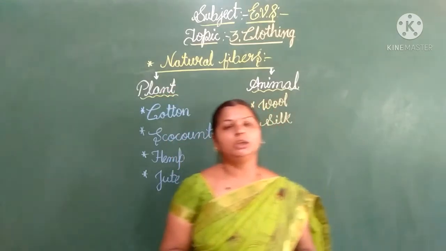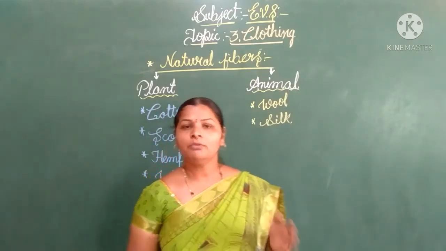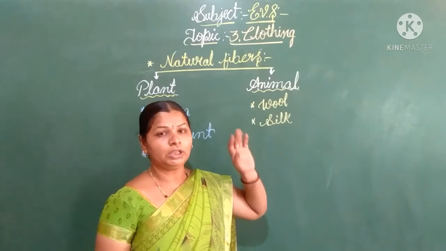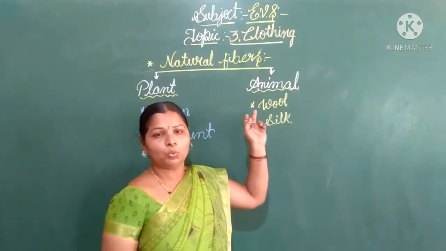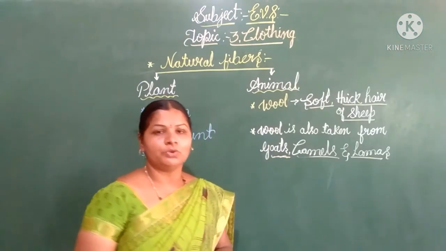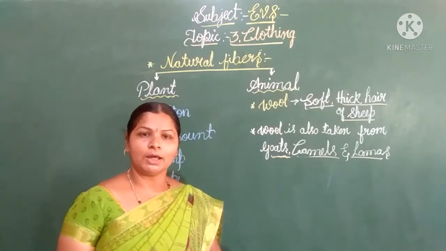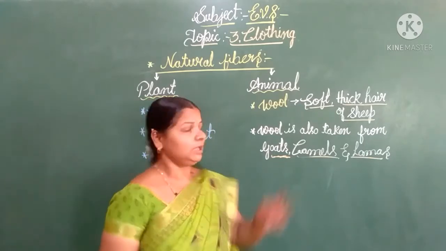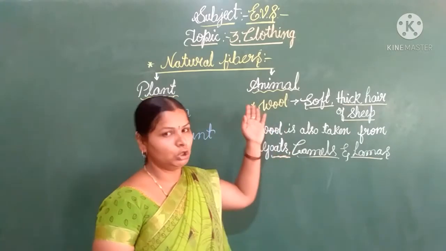Next we move on to the other natural fibers obtained from animals, children. So we get silk and wool from animals. Now we are going to learn about the natural fiber obtained from animals, that is wool.